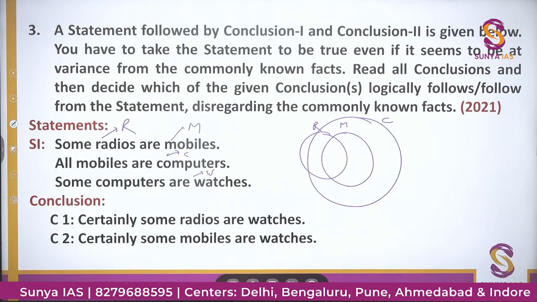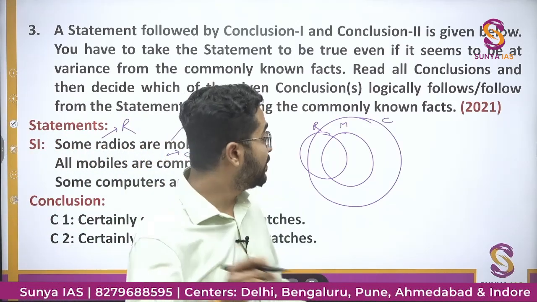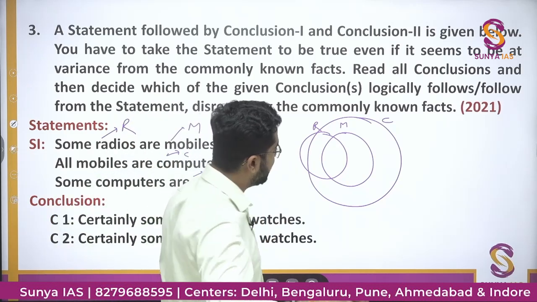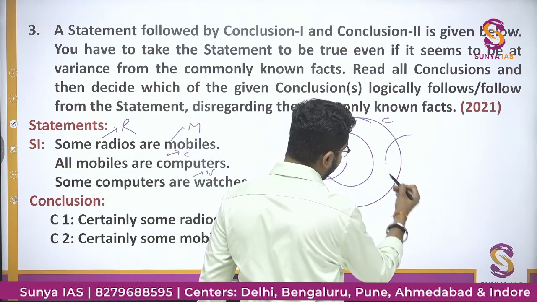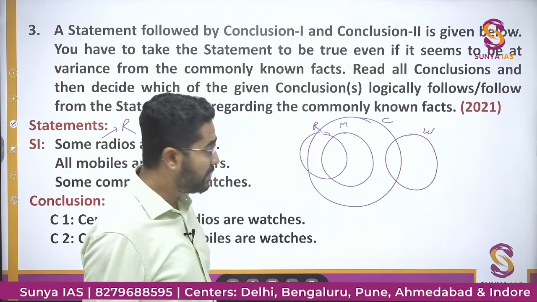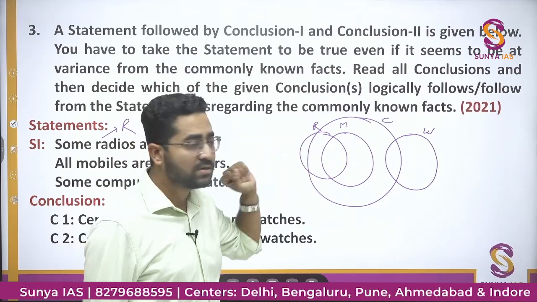Some computers are watches. So what I will do, I'll make a general Venn diagram again. Some computers are watches is given, but वो watch मैं ऐसे भी बना सकता हूँ. Let's say I have made this watches. This is also correct. But there is no relationship given between mobile and radios and watches.